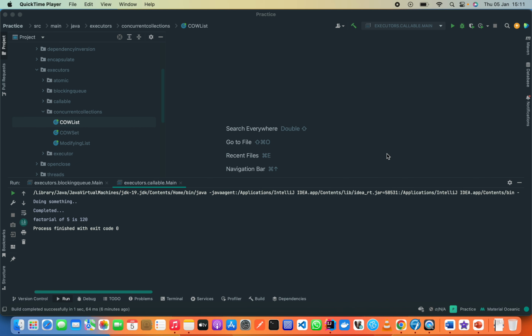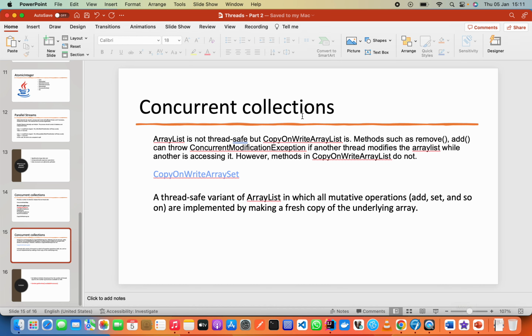So now we want to look at concurrent collections. We saw that ArrayList is not thread safe, together with some others like hash maps, but we do have other variants of thread safe collections like CopyOnWriteArrayList, which is thread safe, concurrent hash maps and the likes.